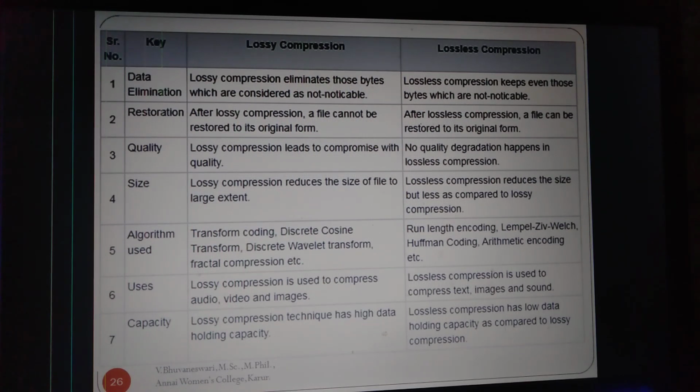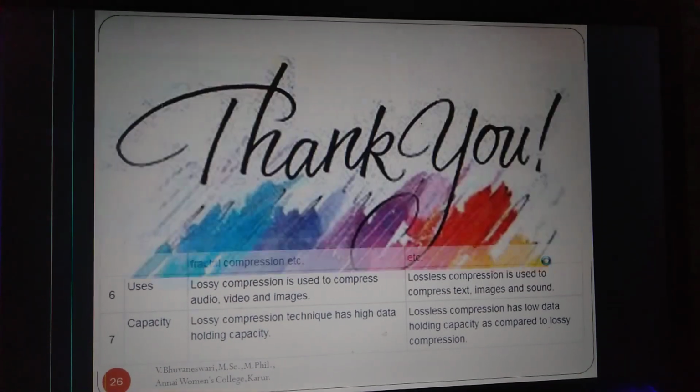Uses. Lossy compression is used to compress audio, video and images. Lossless compression is used to compress text, images and sounds. Capacity. Lossy compression technique has high data holding capacity. Lossless compression has low data holding capacity. Compared to lossy compression, the capacity of lossless compression is low. Thank you guys.